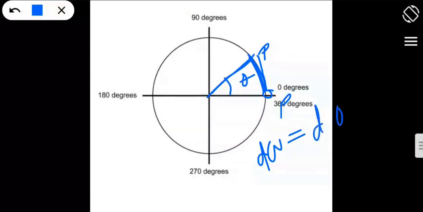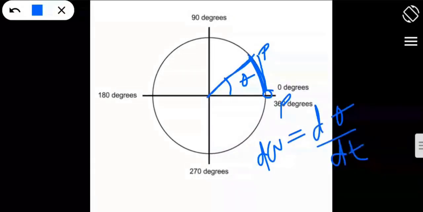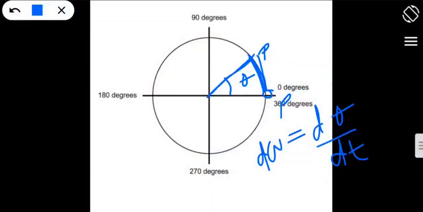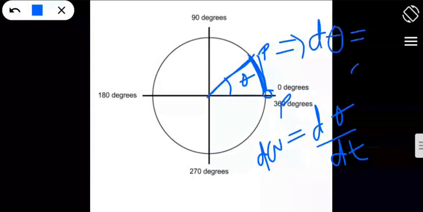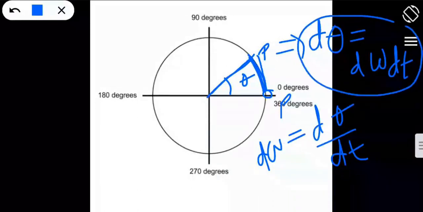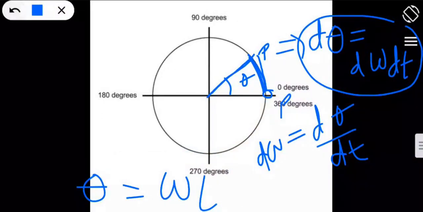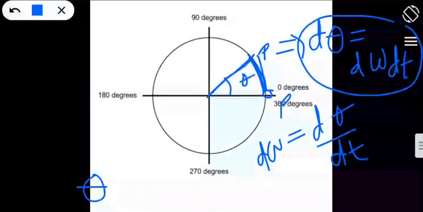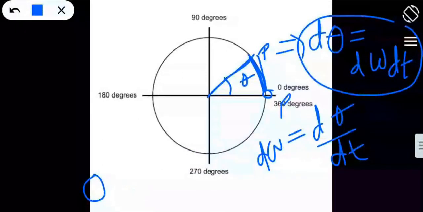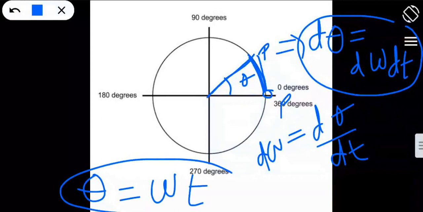So I can write it as d theta upon dt, right? So I can write d theta is equal to d omega into dt. For the full calculation, it will be theta is equal to omega into t. This is known as the phasor, or you can say this is the phase of the movement. What is theta is equal to omega into t? This you need to remember.